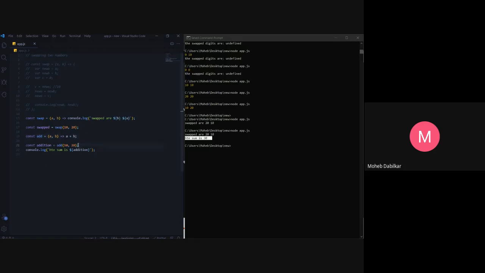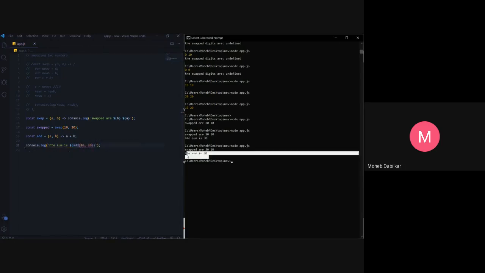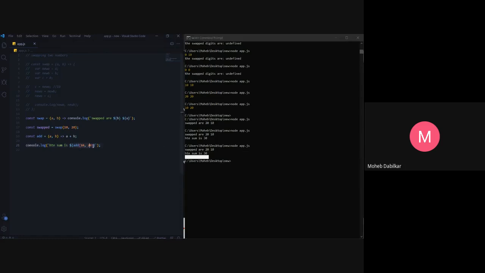Okay, and you don't even need to write this. You can just say add 10 and then 20 over here. So that is why we use template returns. They are so much better. Okay, so these are our arrow functions, and we also covered our objects and arrays today.